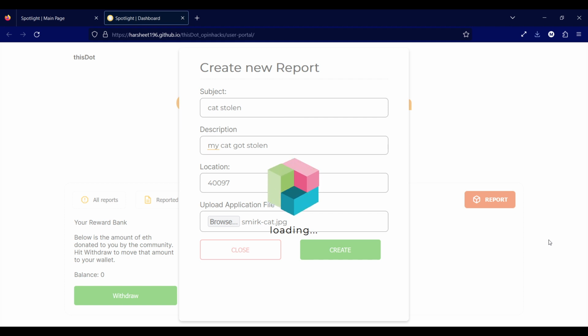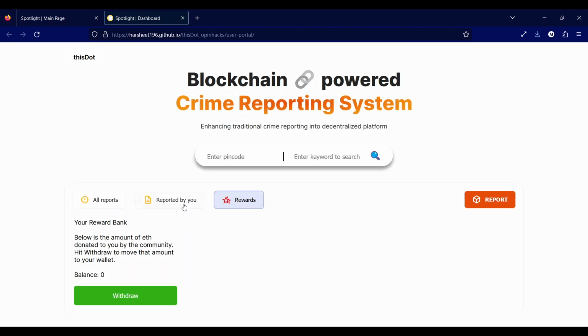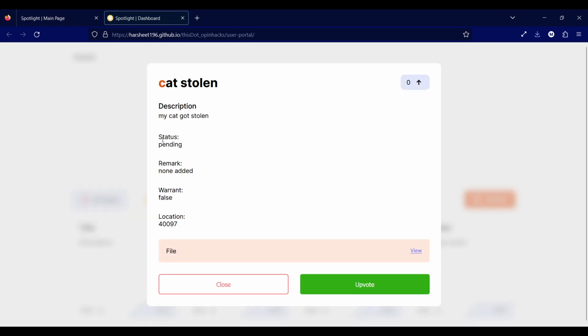This will make it transparent, so it will be visible to all of the people. It will be tamper-proof, that is, the data cannot be tampered with, and it will secure the identity of the user, because until the investigation has reached a particular stage, the user's data cannot be revealed, and it can only be revealed once we have enough warrant from the court or a higher authority. You can see that these three, status, remark, and warrant, are going to be added by the authorities.